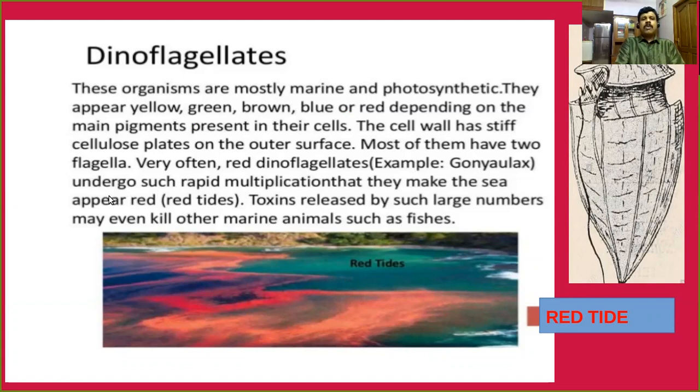This type of Gonyaulax, or red dinoflagellate, undergoes rapid multiplication in the water body, especially in the sea. It makes the sea appear red in color. This is called a red tide. Is it clear? What is red tide? Some types of organisms, especially red dinoflagellates like Gonyaulax, undergo such rapid multiplication that they make the sea appear which color? Red color. This is called a red tide. This is a diagrammatic representation of a red tide.